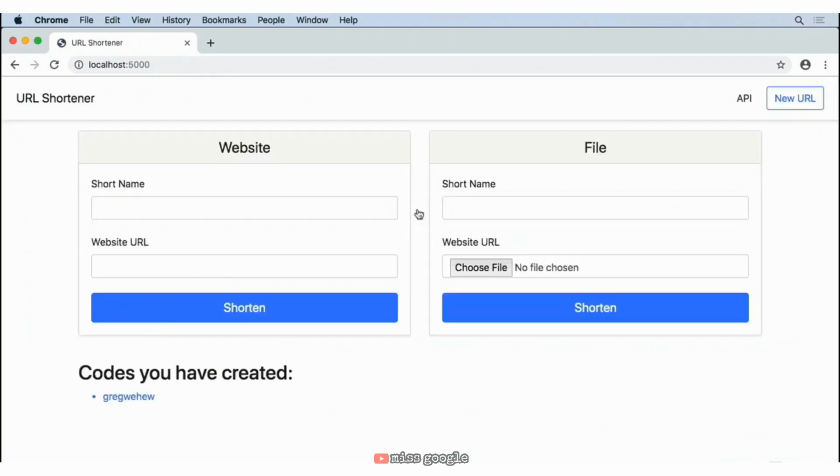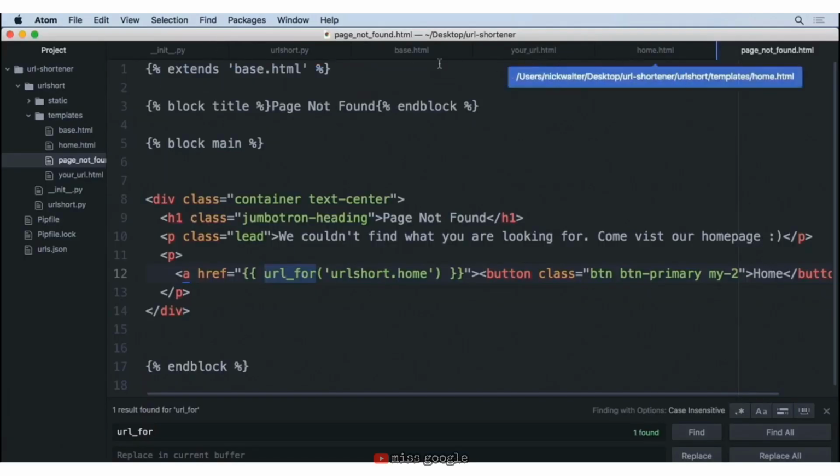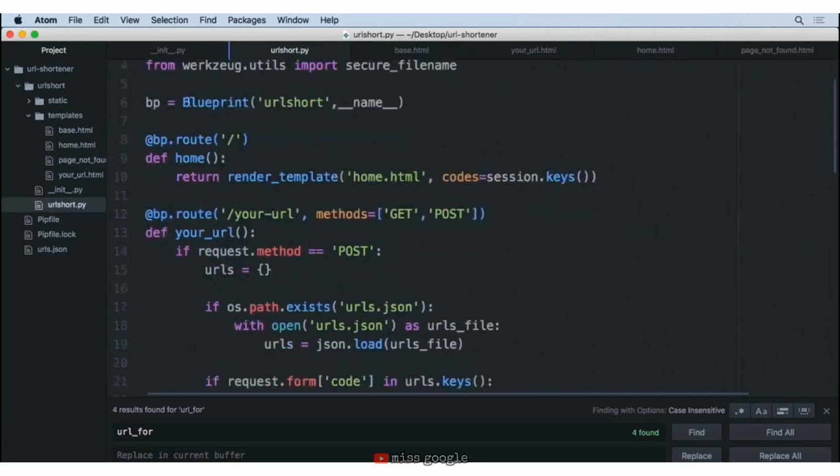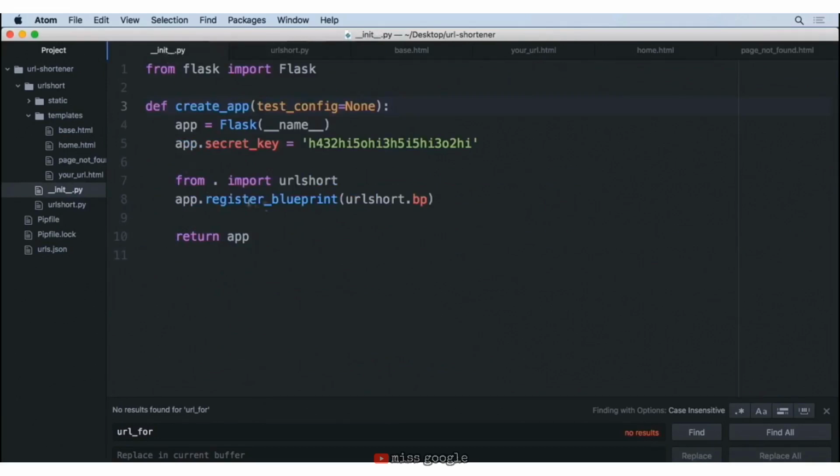So as you can see, it's a lot of work to convert from just an application where everything's directly tied into there to where you instead have a blueprint and everything's connected to that blueprint. I want you to see inside of our URL short.py that it's all connected here. And then in this init, you can see where everything comes together.